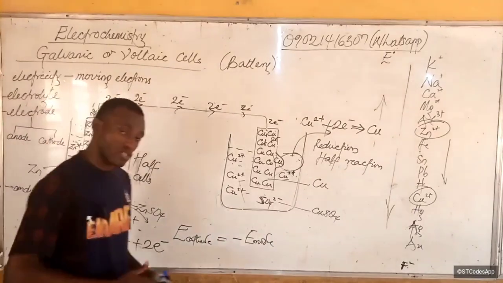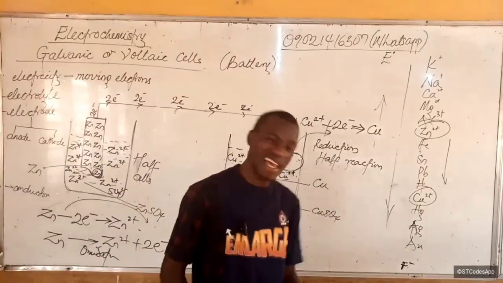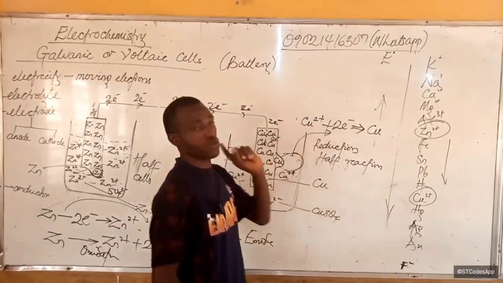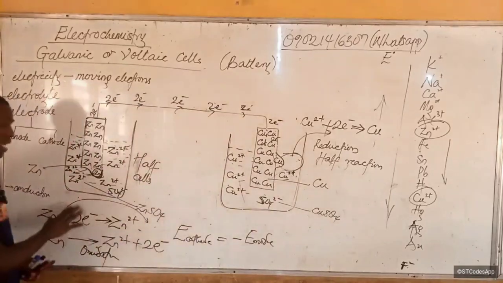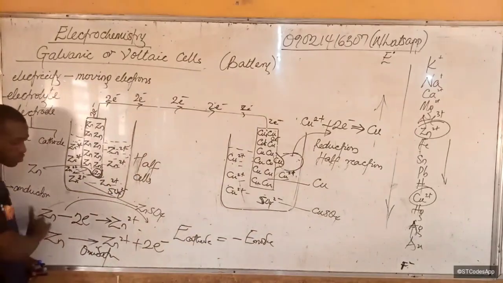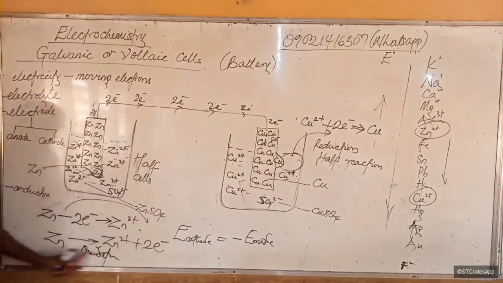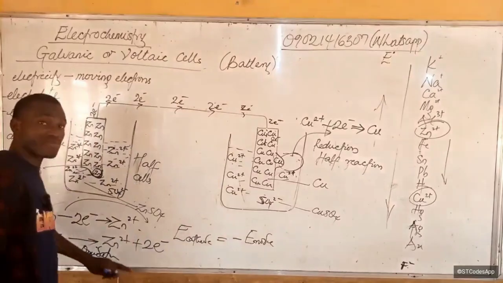So when you see electrons on the right-hand side of the equation, it is oxidation; when you see electrons on the left-hand side of the equation, it is reduction. Do you understand that? All right. An easier way to explain this is that for zinc, two electrons are being lost here. Because it's losing two electrons, it becomes positive, and then we have what? Oxidation. So we call this the oxidation half reaction.